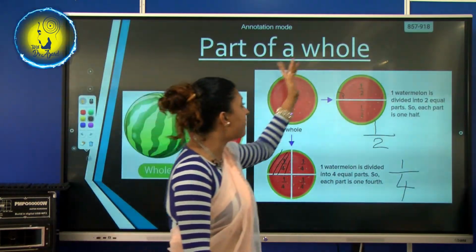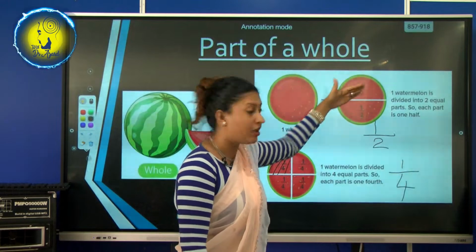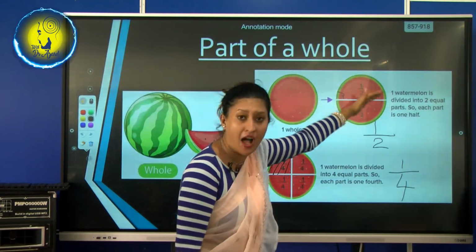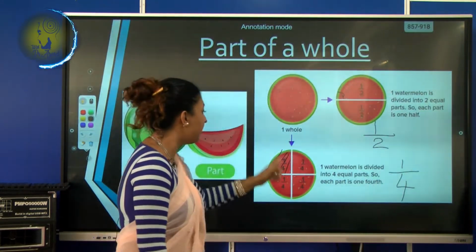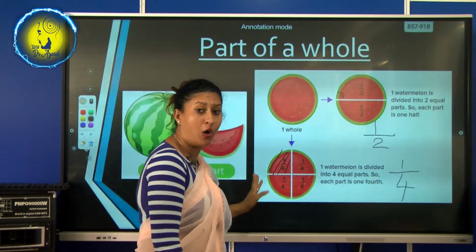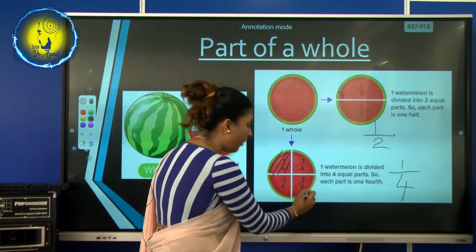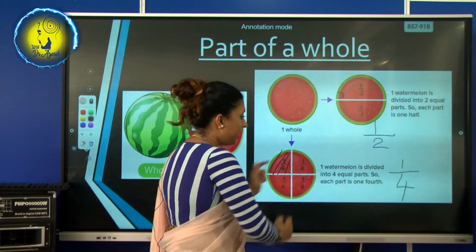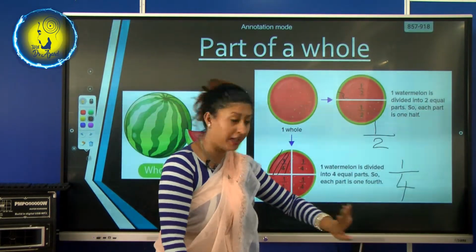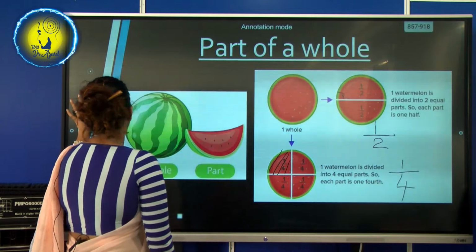So this one is divided into 2 parts. If we eat one, we say half. Okay, and then this one is divided into 4. See, 1, 2, 3, 4. If I eat this, it's 1/4. Okay, right. Now let's move on to the other one.